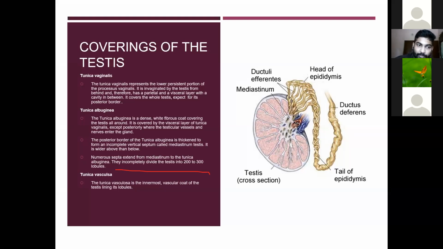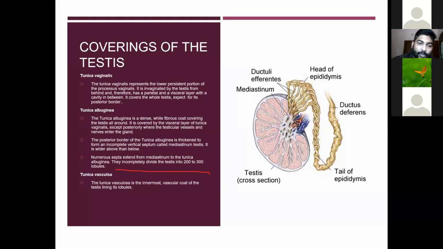Because the tunica albuginea is the second layer, the visceral layer of the tunica vaginalis covers the tunica albuginea, except posteriorly where the testicular vessels and nerves enter the gland. There the visceral layer will not be covering the tunica albuginea.